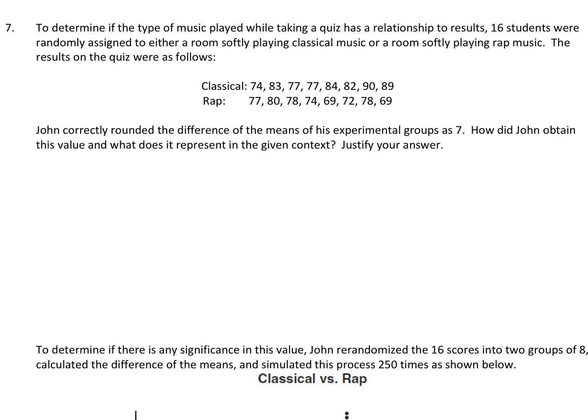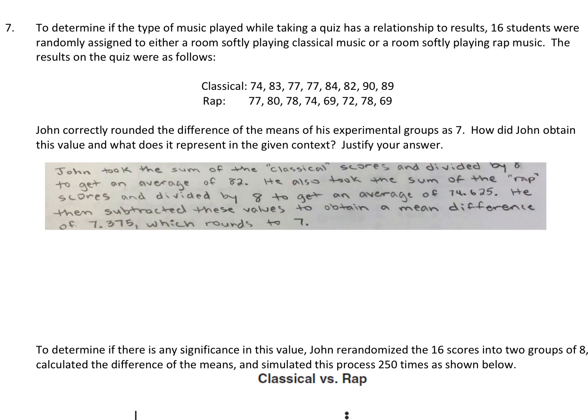I actually wrote it out in words, so I'm going to show you what I wrote. Okay, so I said that John took the sum of the classical scores and divided by 8 to get an average of 82. I mean, you could show that you're adding these up and dividing by 8 to get 82. He also took the sum of the rap scores and divided by 8 to get an average of 74.625. Okay, he then subtracted these values to obtain a mean difference of 7.375, which rounds to 7. So I put this in words. If you want to show work instead, you can do that.